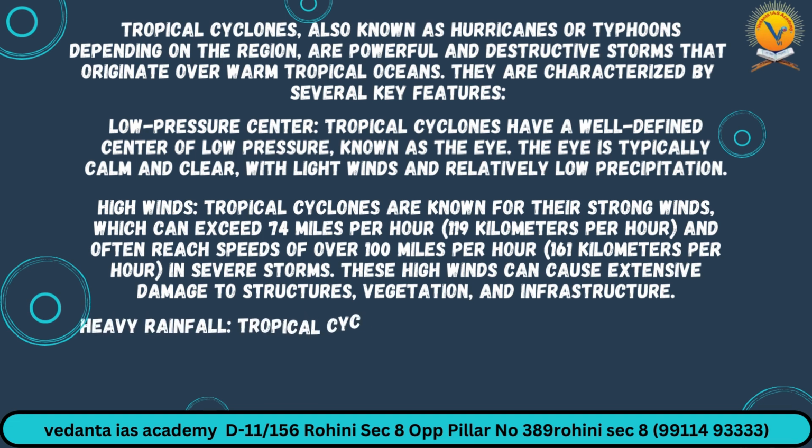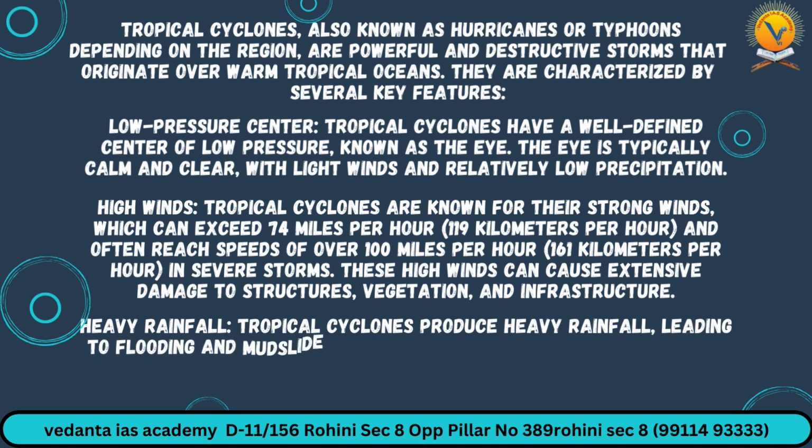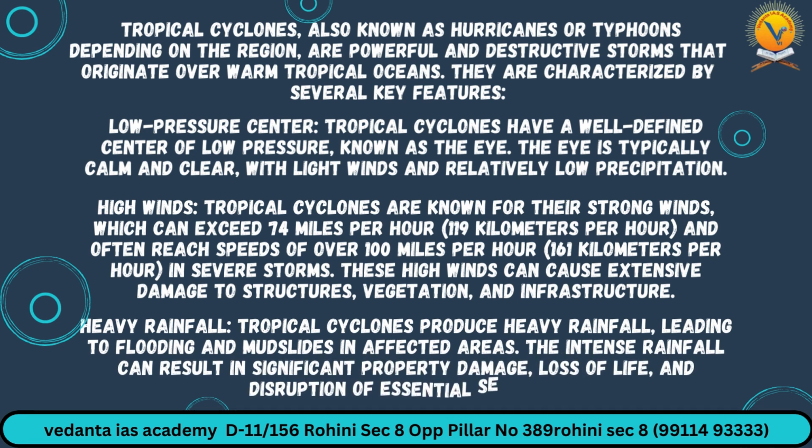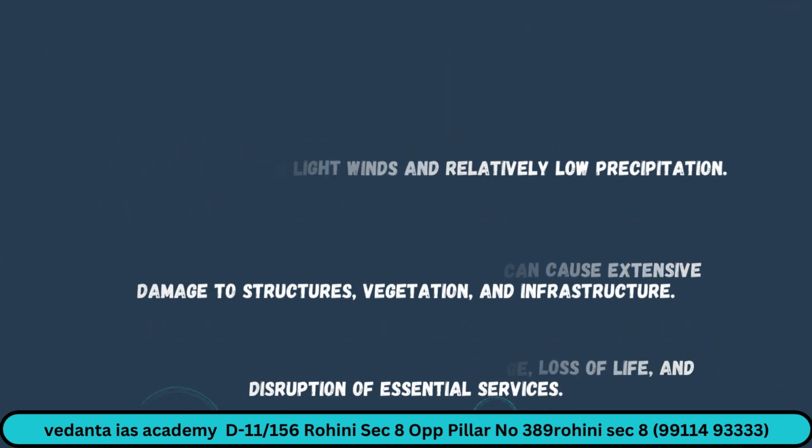Heavy rainfall. Tropical cyclones produce heavy rainfall, leading to flooding and mudslides in affected areas. The intense rainfall can result in significant property damage, loss of life, and disruption of essential services.